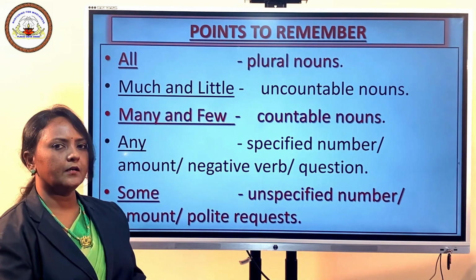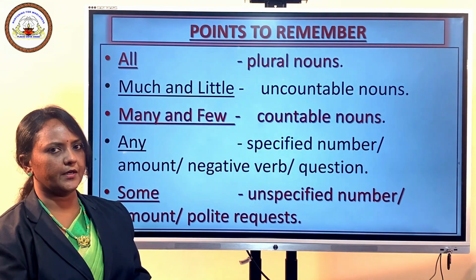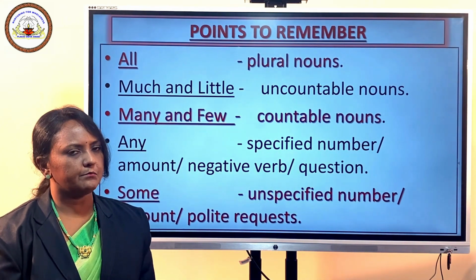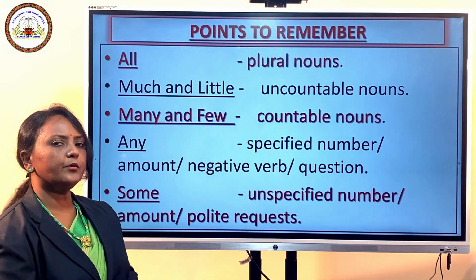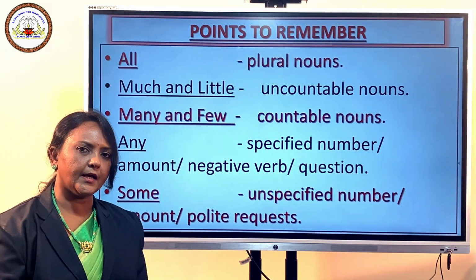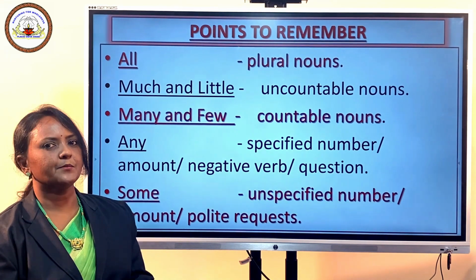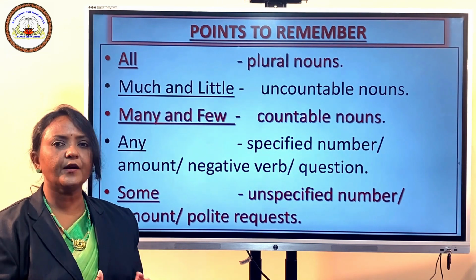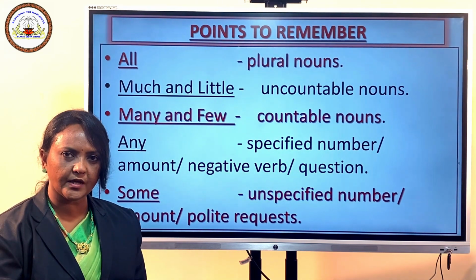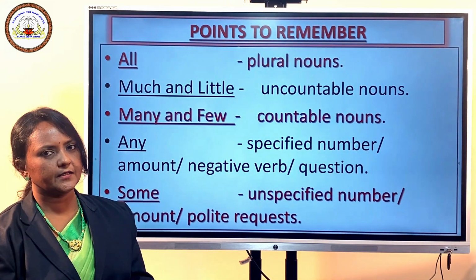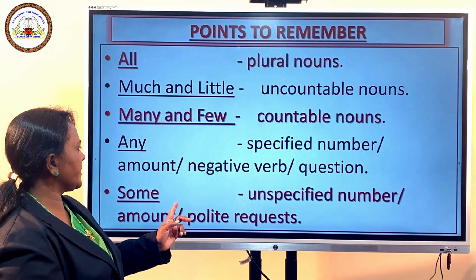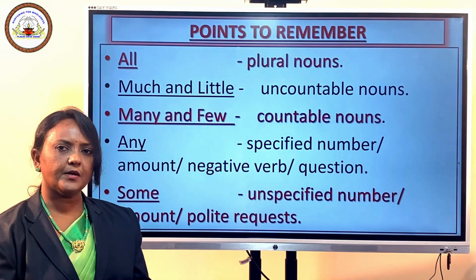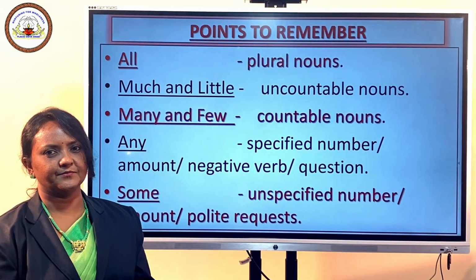Much and little are used with uncountable nouns, but remember, they are opposite in meaning. Many and few are used with countable nouns. Again, they are opposite in meaning. Any is used with interrogative sentences and negative sentences, whereas some is used with an unspecified amount and to make polite requests.